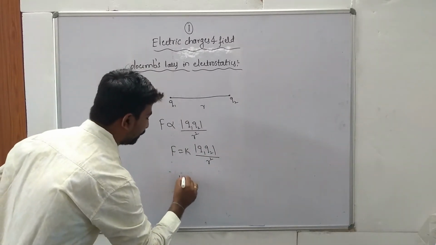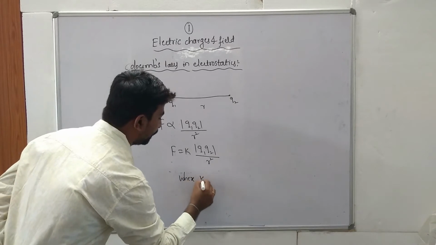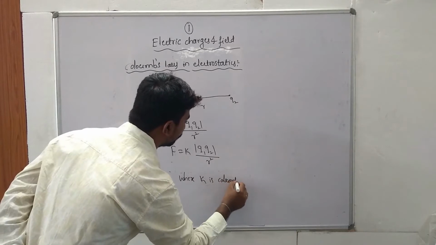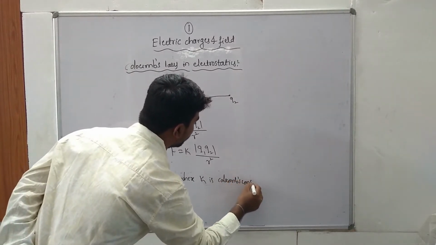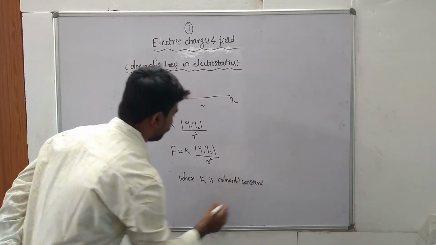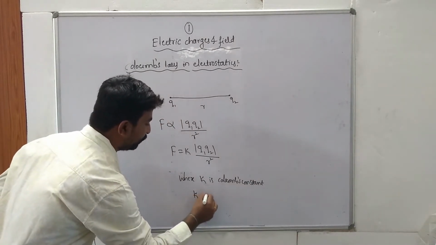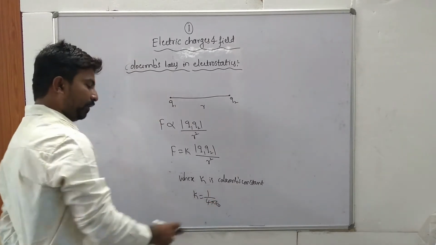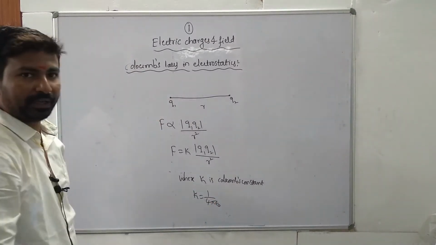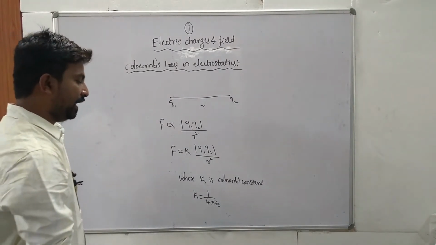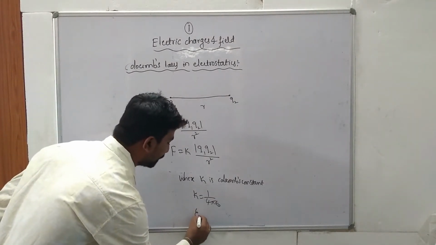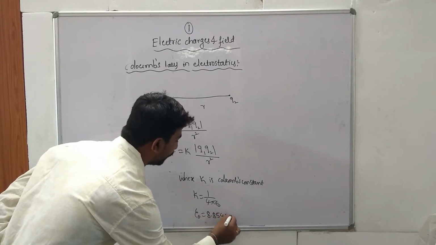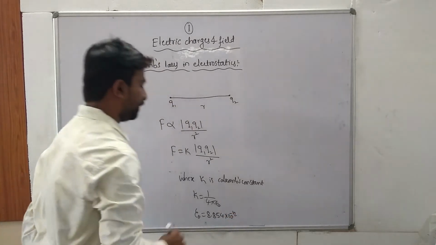Coulomb's constant, where K is Coulomb's constant. And its value is K is equal to 1 divided by 4 pi epsilon naught, where epsilon naught is the permittivity of free space and its value is epsilon naught is equal to 8.854 into 10 to the power of minus 12, isn't it?